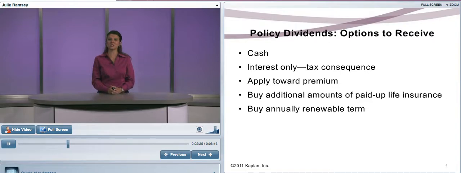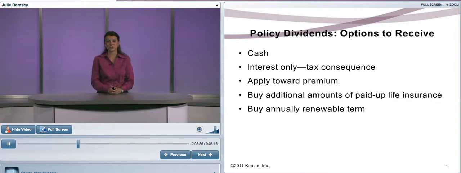Or paid up additions. With paid up additions, if I understand the power of life insurance, why not take that dividend that I paid nothing extra for and have it go and buy paid up additional permanent coverage? I don't have to go through underwriting. And then what happens is that, think of it like a little baby whole life policy, that little baby policy will have its own dividends that it produces. So it has a real compounding effect.